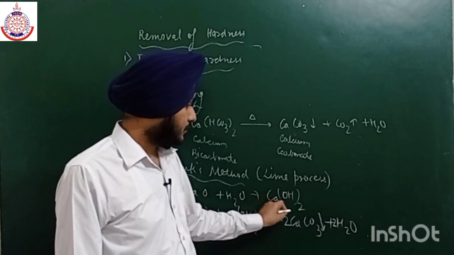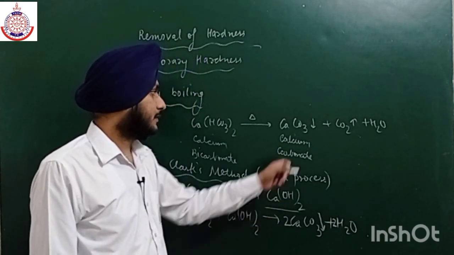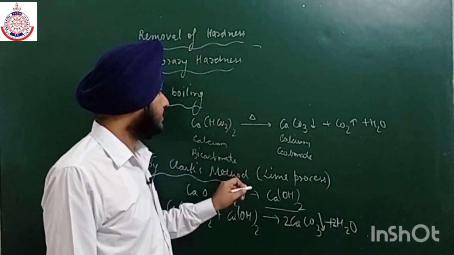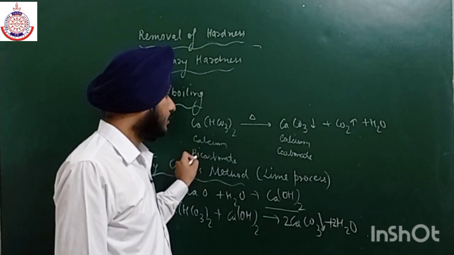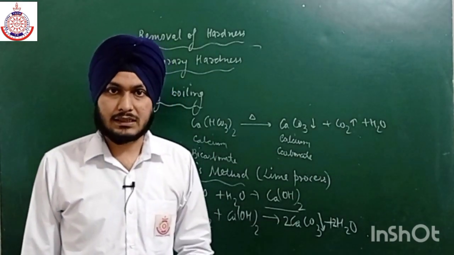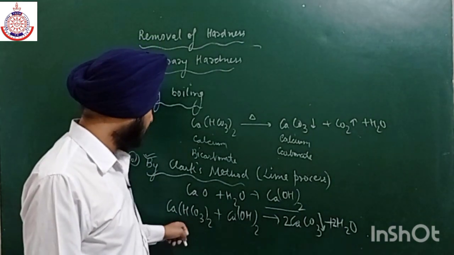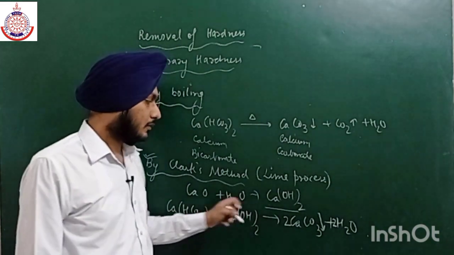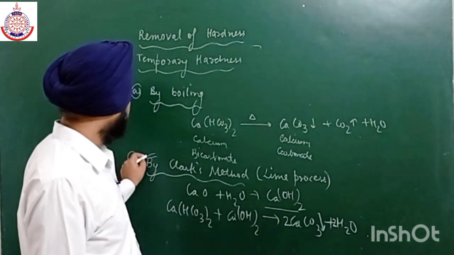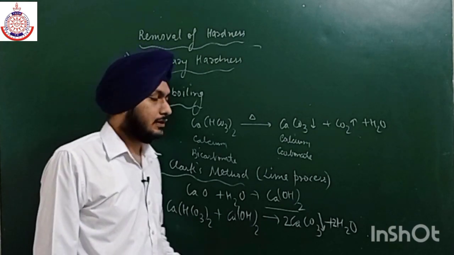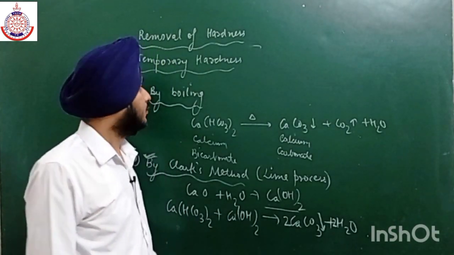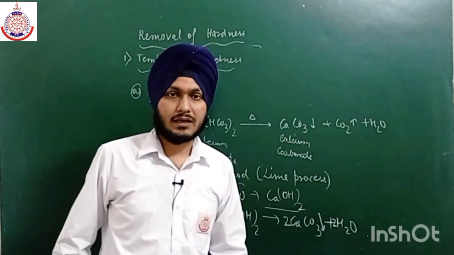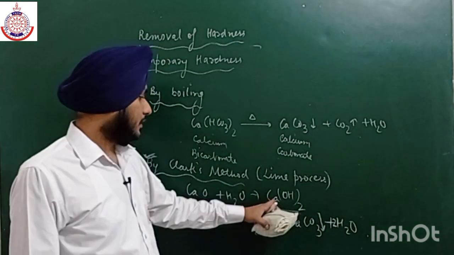because with the help of calcium hydroxide we can easily precipitate a large amount of calcium carbonate. Okay, so by boiling there may be some chances that this calcium bicarbonate cannot get completely converted into calcium carbonate, but by the help of this reagent, that is calcium hydroxide, we can easily convert all the bicarbonate into carbonate. So this is a very efficient method, and it is used in laboratory also in order to remove the temporary hardness. But this method cannot be used to remove the permanent hardness, because this lime can easily remove bicarbonate, but